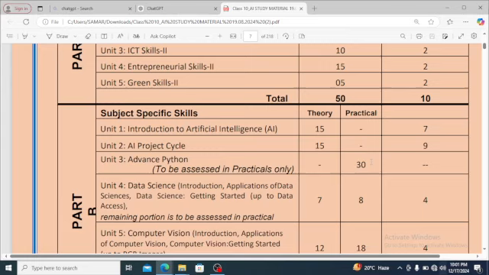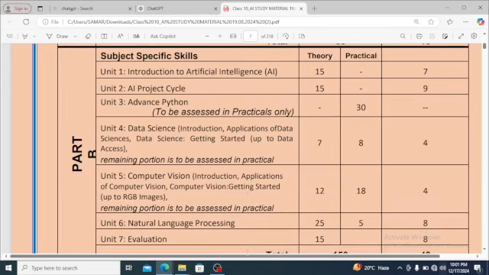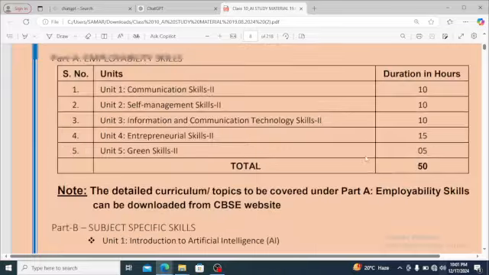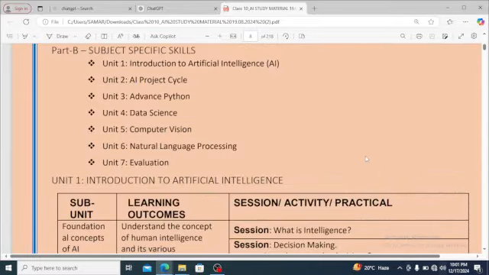There will be several programming questions. Like class 11 and 12, CBSE is launching a different set of programming questions which are used to evaluate students. So data science is also there, introduction and application of data science. Data science, getting started up to data access, 4 marks. Next we have computer vision also, where we have introduction and application of computer vision.